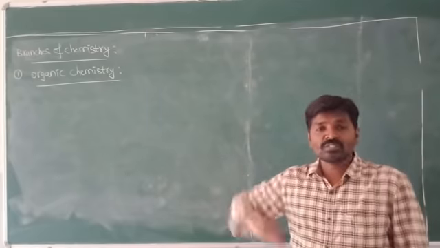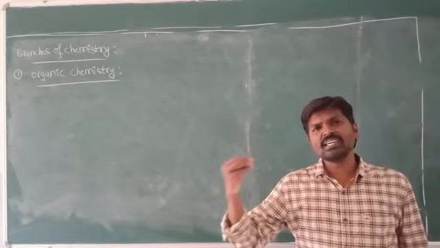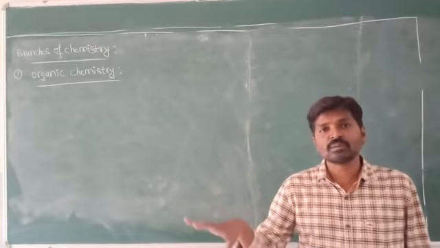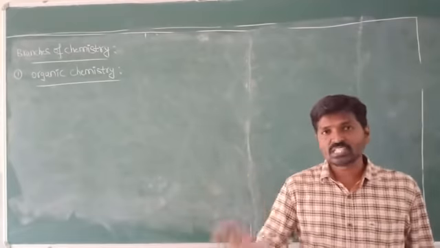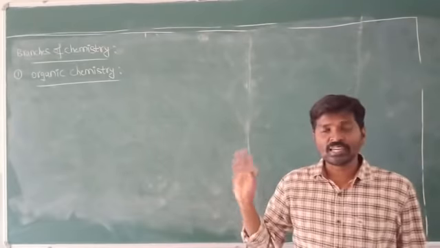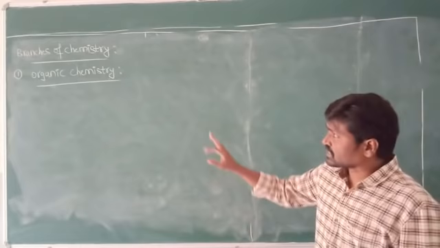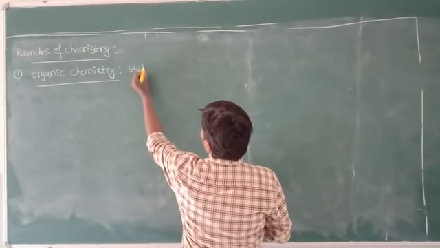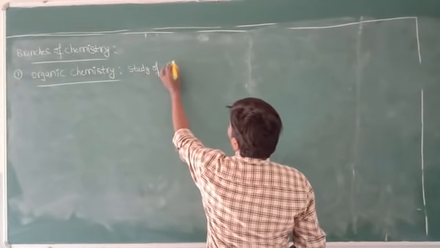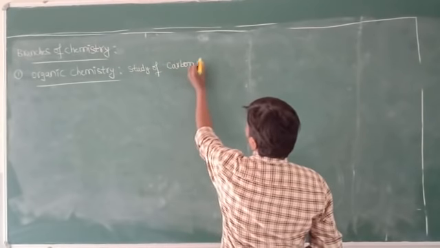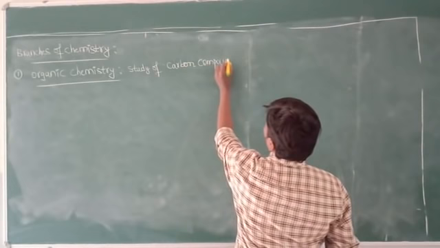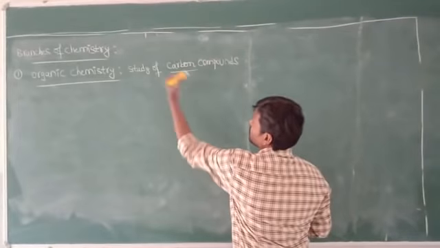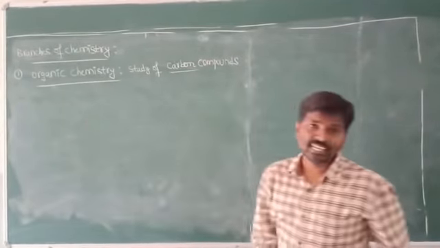Because in organic chemistry we synthesize a million compounds, but such a thing is not observed in the other branches. So that's why organic chemistry is very important. Organic chemistry means the study of carbon compounds. The study of carbon compounds is known as organic chemistry.